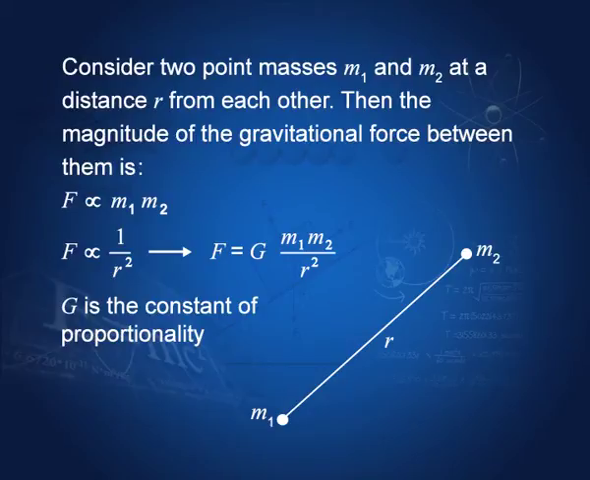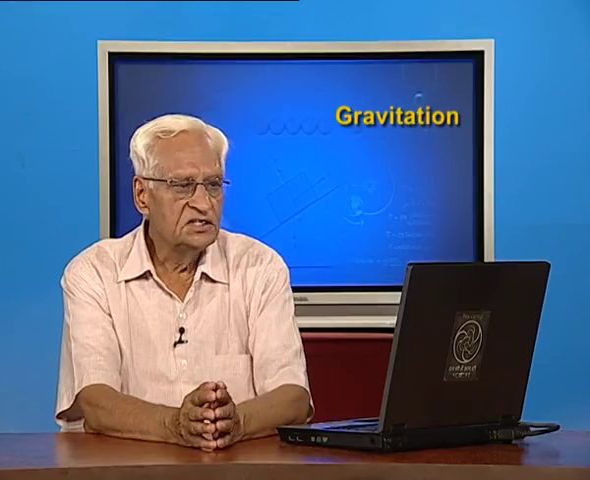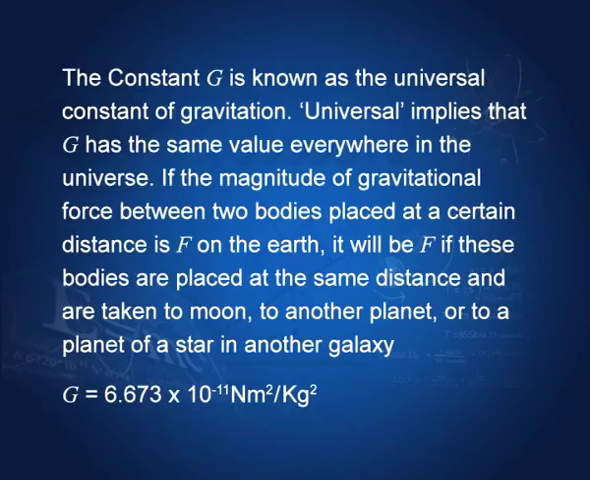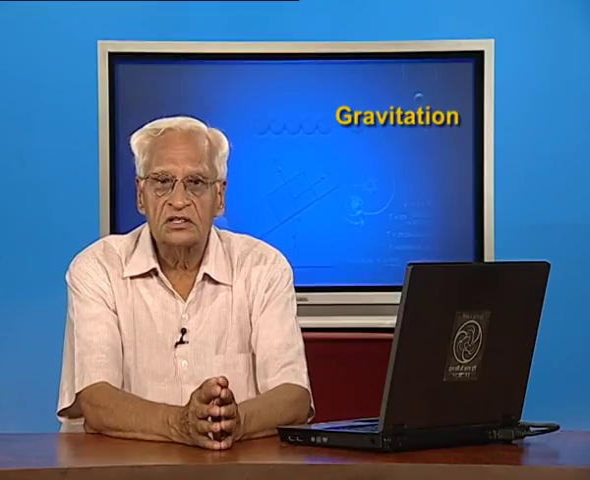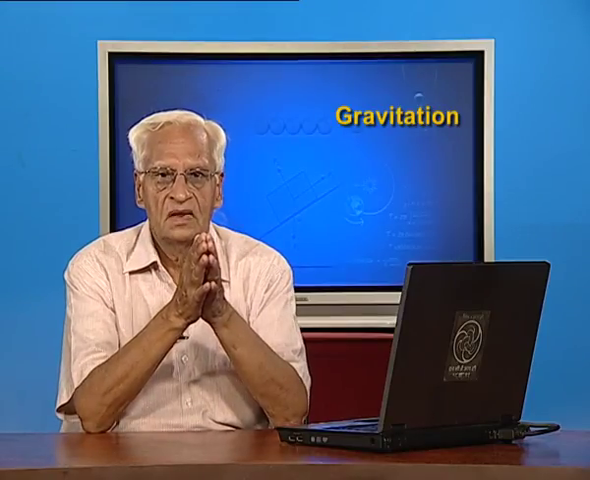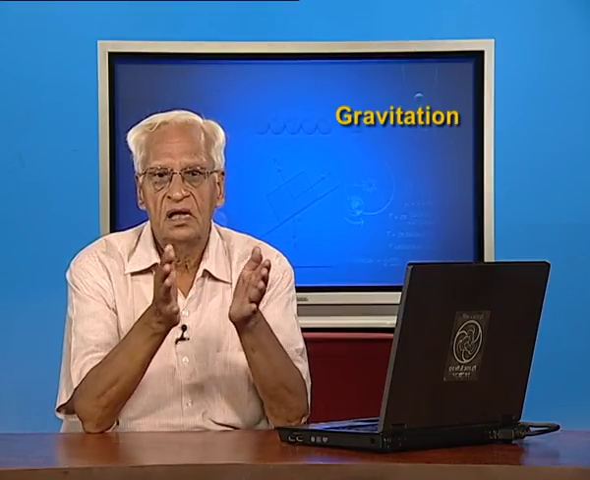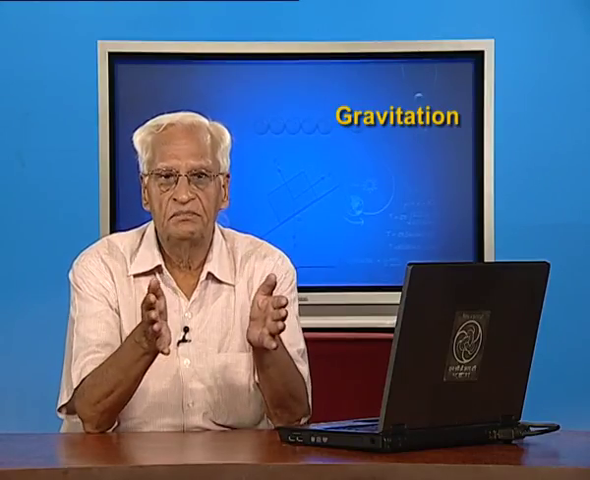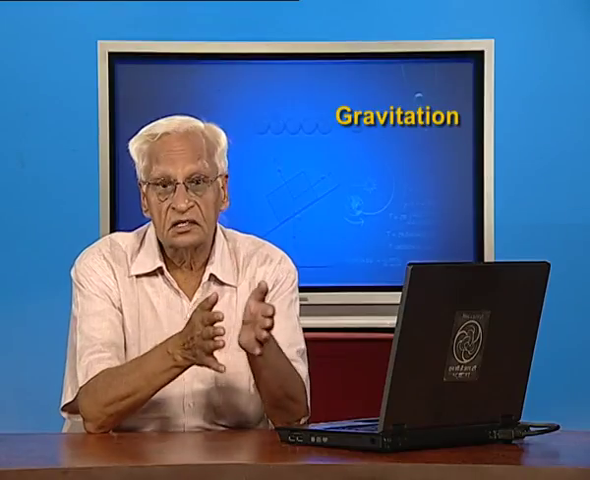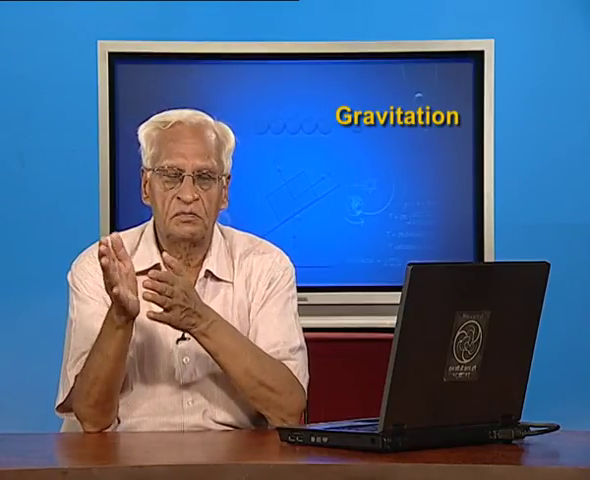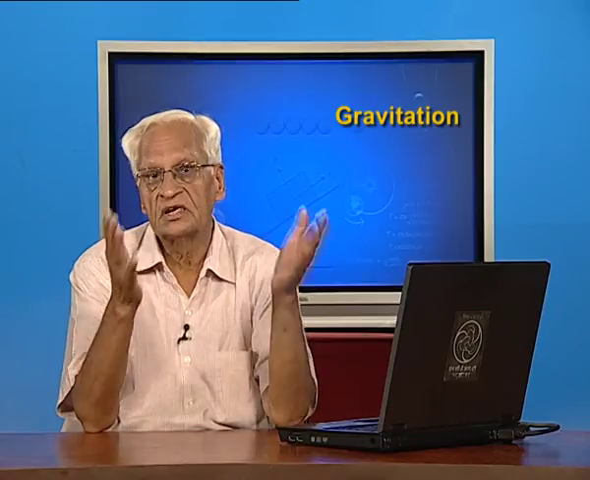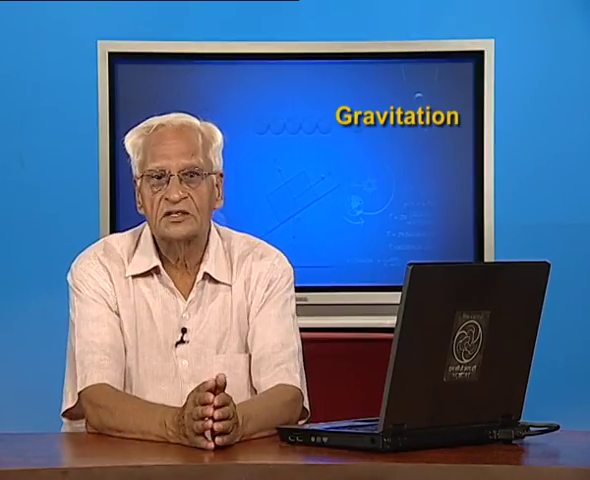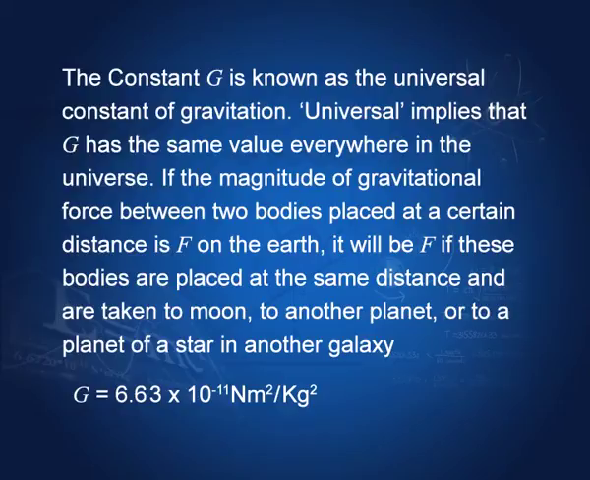G is known as the constant of proportionality. Actually, G is the universal constant of gravitation. Why is it universal? It is universal because wherever you go, this constant has the same value. That means the force between two particles remains the same whether we are on the earth, or on some other planet, or on some other star. That is why it is called the universal constant of gravitation.